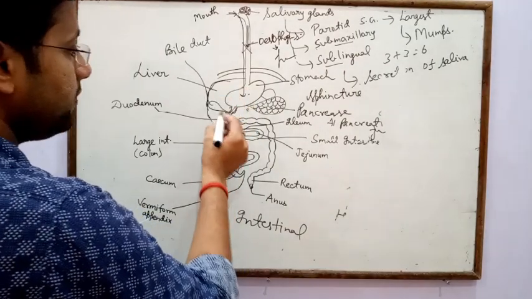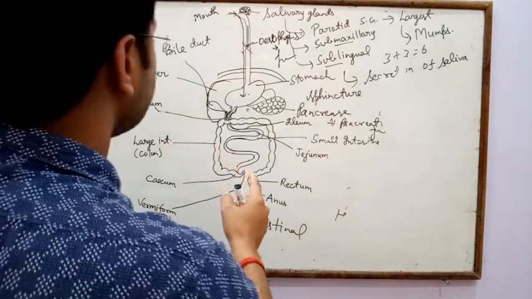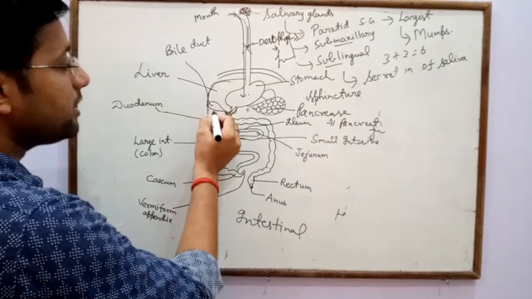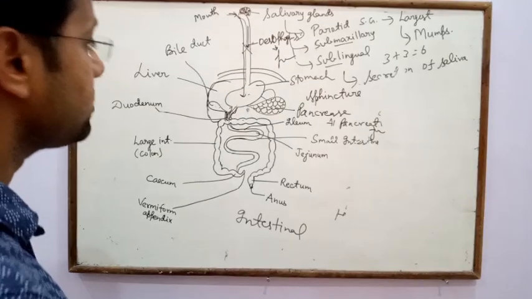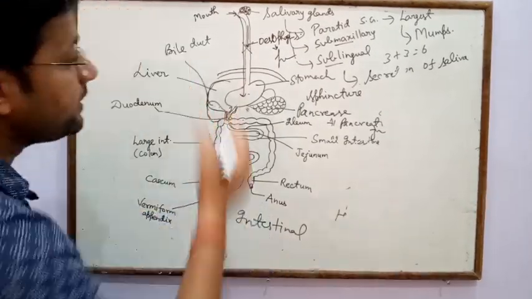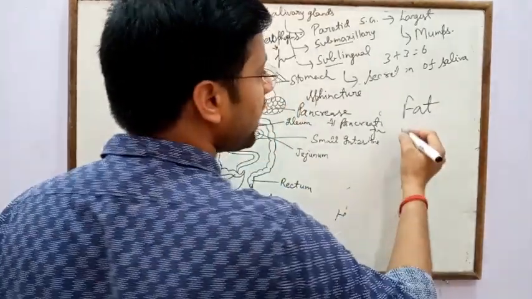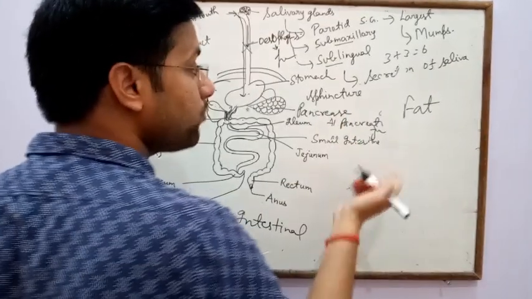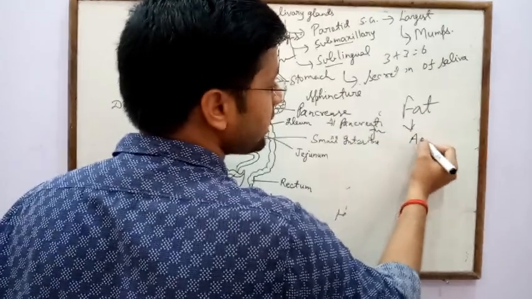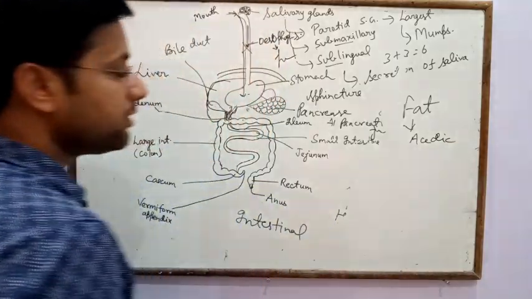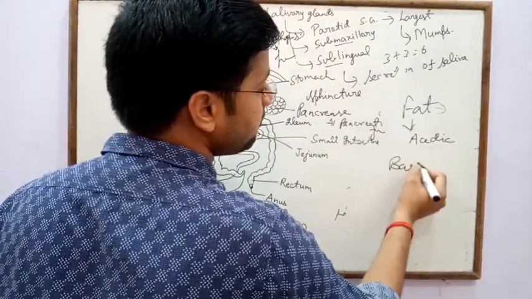After that, this structure is called liver, and in the liver a small bag-like structure is present. That bag-like structure is called bile duct. Bile duct forms bile juice, and that bile juice is secreted into the small intestine for the digestion of food material. If we take oily food material, it contains fat, and fat molecules are not digested in the stomach, because in the stomach there is an acidic medium, and for the digestion of fat a basic medium is required.